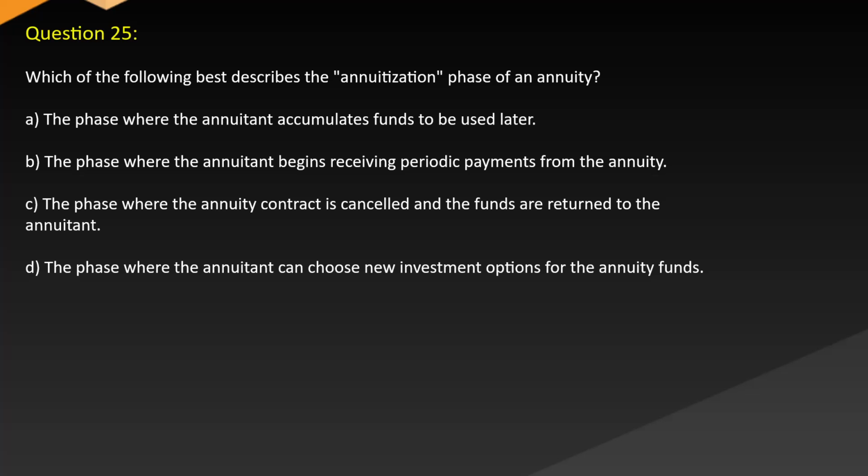Question 25. Which of the following best describes the annuitization phase of an annuity? A. The phase where the annuitant accumulates funds to be used later. B. The phase where the annuitant begins receiving periodic payments from the annuity. C. The phase where the annuity contract is cancelled and the funds are returned to the annuitant. D. The phase where the annuitant can choose new investment options for the annuity funds.